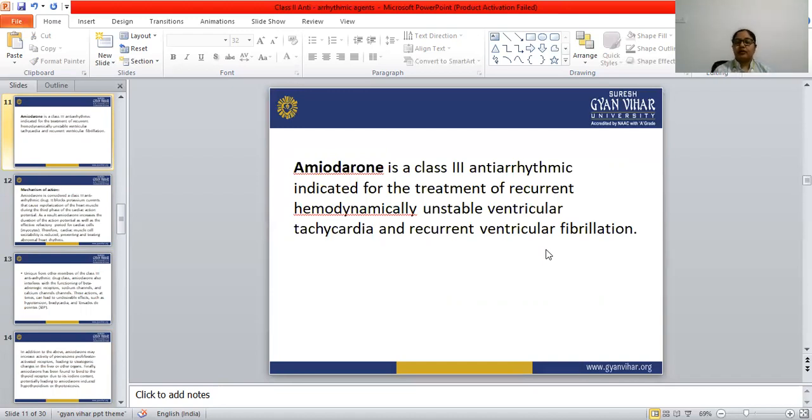We have seen the repolarization prolongators, or potassium channel blockers, and amiodarone is an example of this class. So this is the main purpose of using amiodarone.